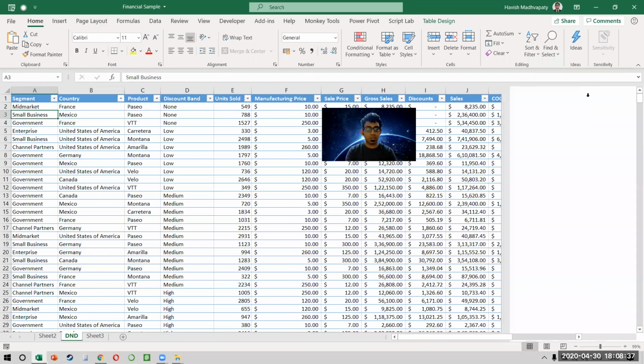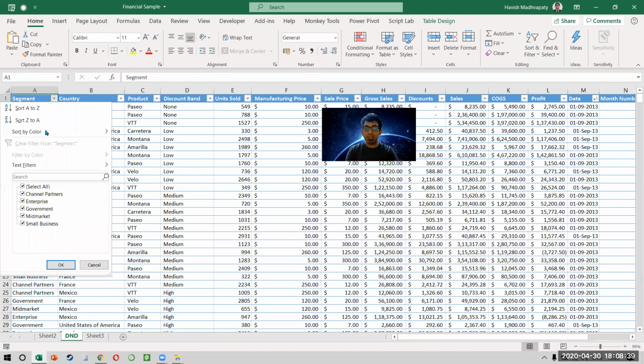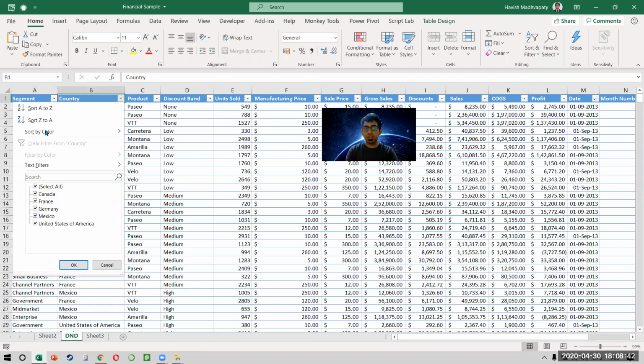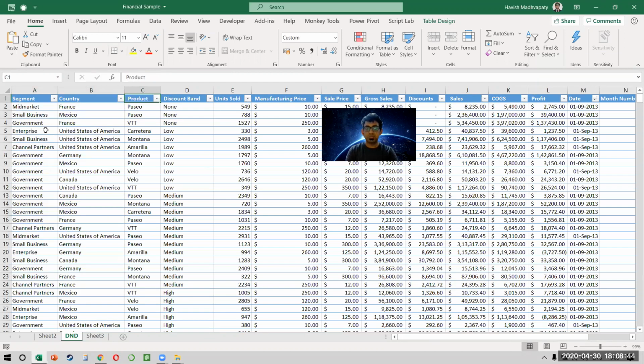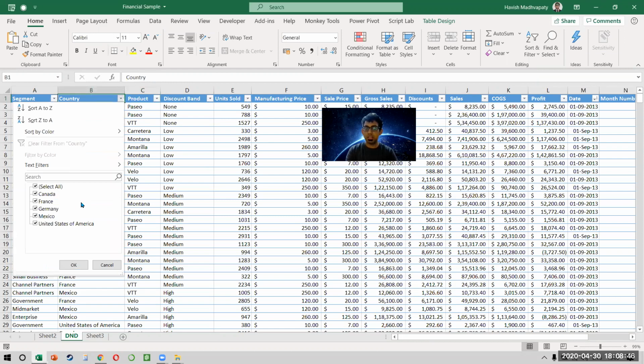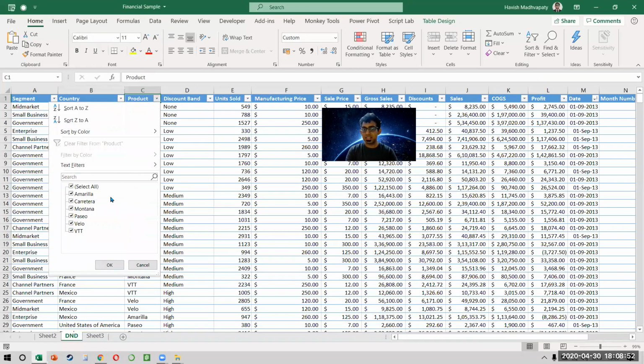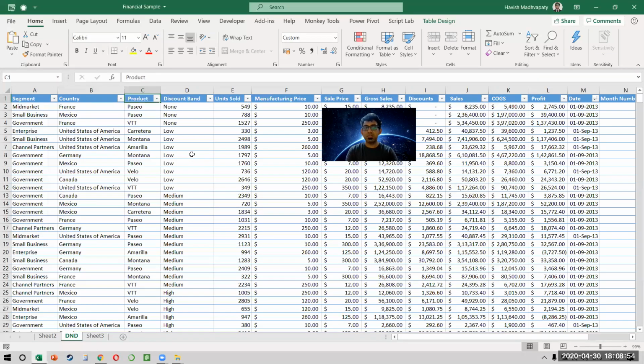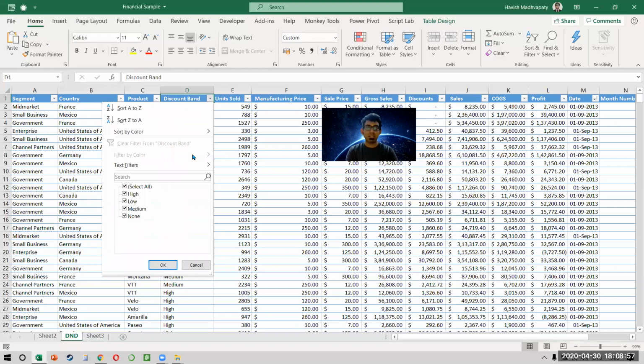We have 5 different business segments. We have 5 countries: France, Germany, Canada, Mexico, USA. So 3 in North America and then 2 in Europe. We have different products that they're selling, again 6 products. We have different discount bands being offered, which means that for every transaction, either a discount was offered or a discount was not offered.